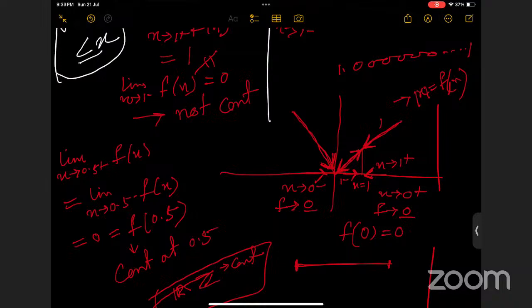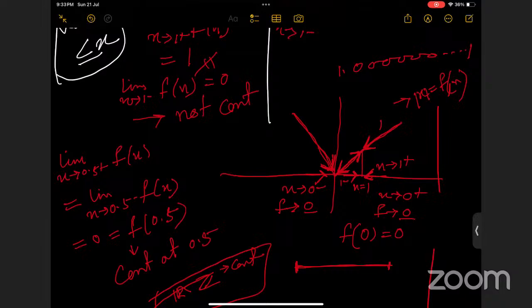Can you say what is the number just after 1 in the real number system? Is it possible? No, ma'am. But for the natural number system, or for the integers, even for the rational case, we can conclude it. But for real numbers we cannot say, because the real number system is uncountable. We cannot count the numbers.